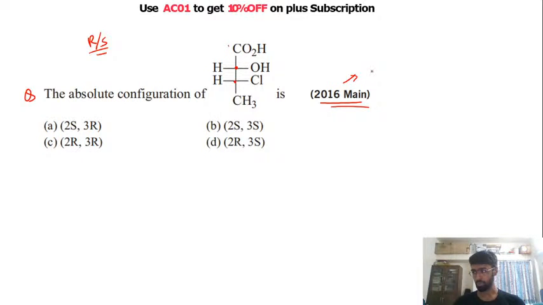I have already explained many times how to find your RS configuration. In this question, the first thing is to assign priority to the groups directly bonded to these chiral carbons. This is the C2 carbon, this is the C3 carbon. Now you just need to find the RS configuration. The first step is to assign priority.